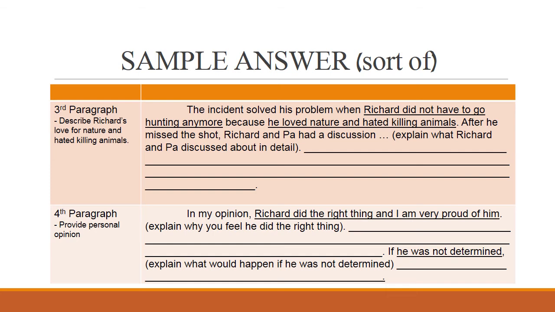The fourth paragraph is where you provide your personal opinion. It says here, in my opinion, Richard did the right thing and I am very proud of him. So after that, you explain why you feel what he did was the right thing. And then after that, if he was not determined, then you explain if he did not make that decision not to kill the bug, what would happen to him? So in this paragraph, you give your own ideas, your own opinion of what he had done in the incident.